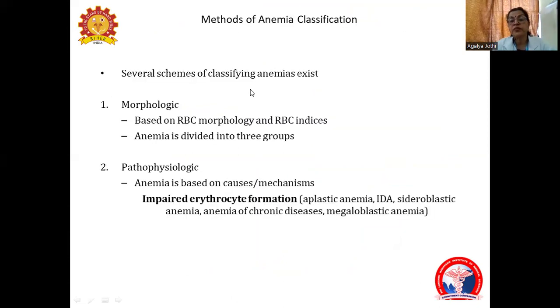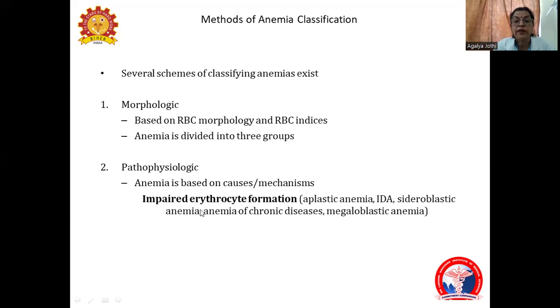Methods of classification in anemia. How to classify anemia? There are different methods by which we do it, different classifying schemes based on the morphology of the cells. So it can be based on the morphology, thereby taking help with RBC indices. Anemia is divided into three groups, or based on the cause and mechanisms, that is the pathophysiology, can be divided